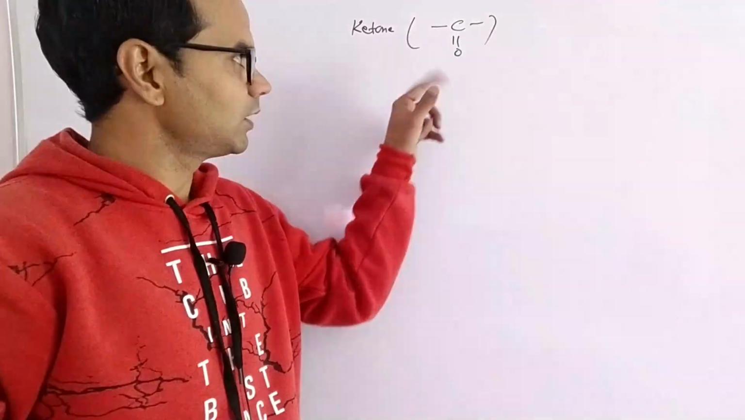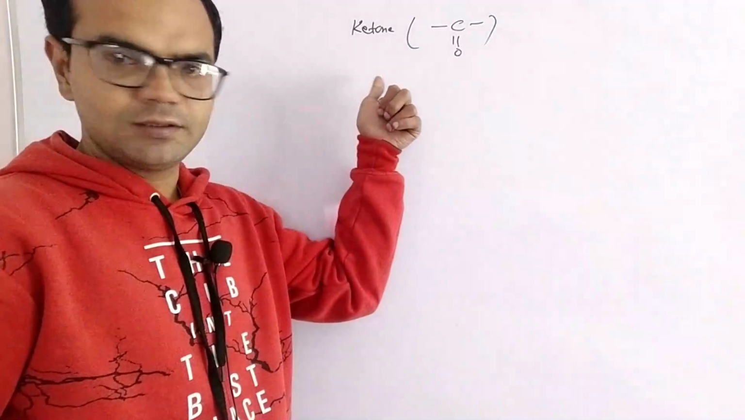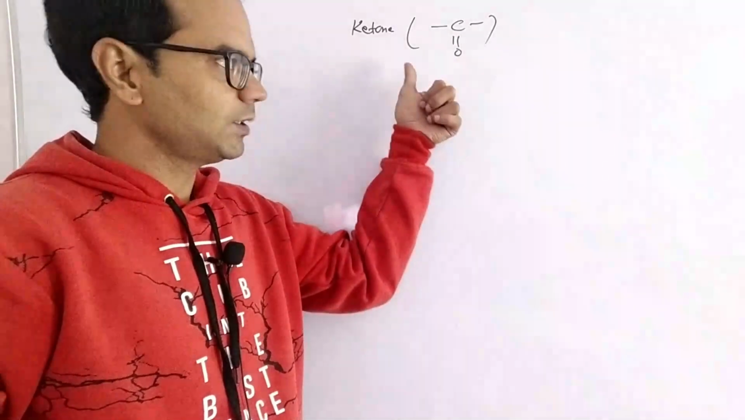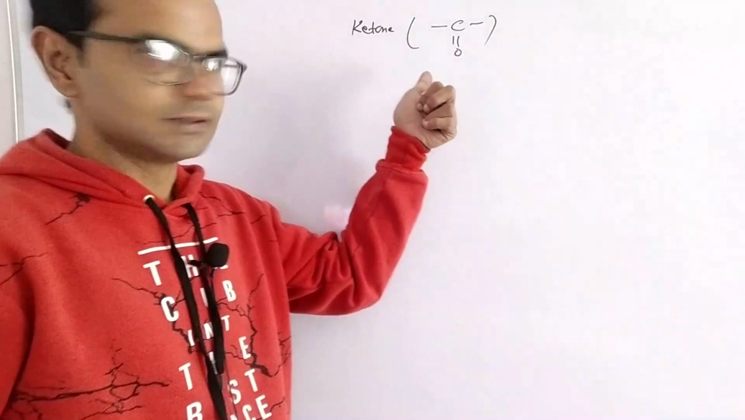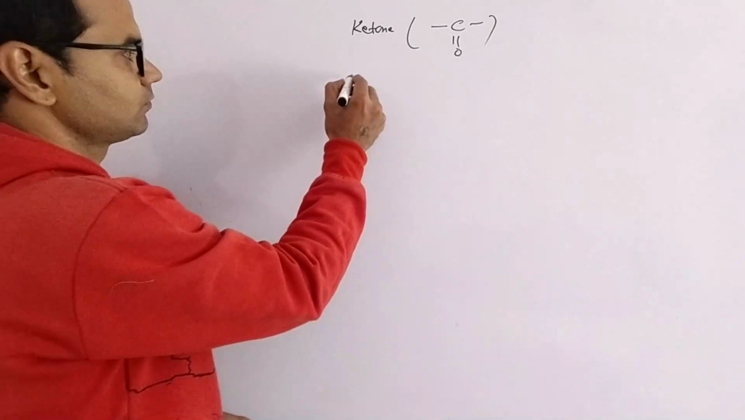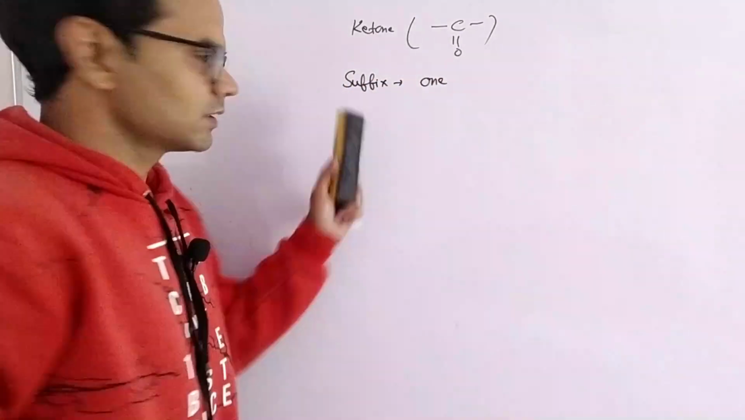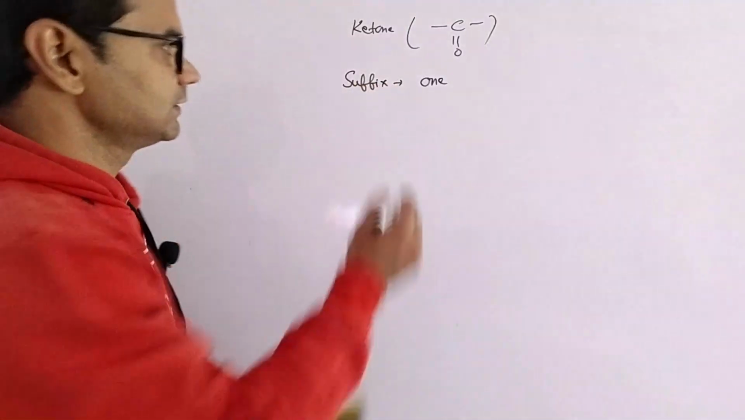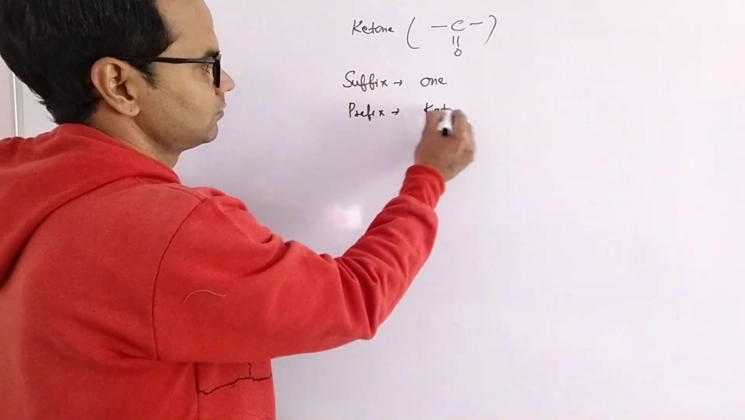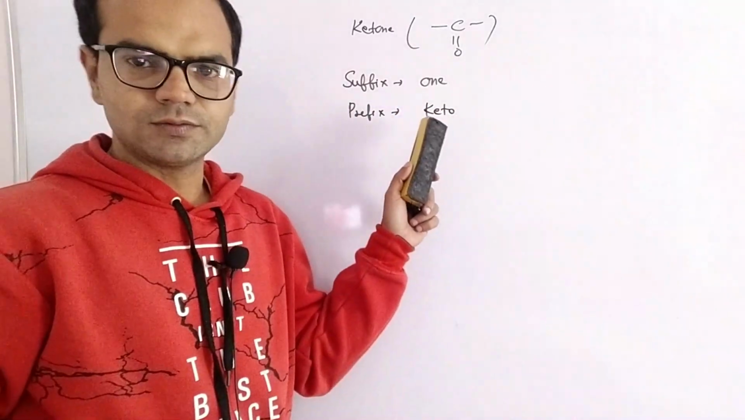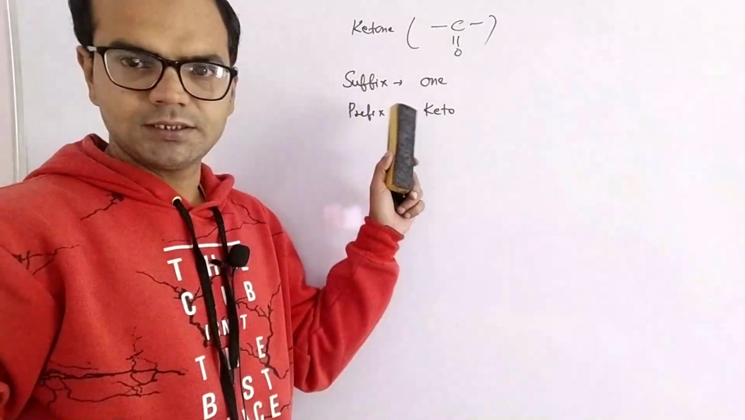The symbol is the carbonyl bond; C double bond O is called carbonyl. So a ketone will always be present in the middle of the chain. It can't be present at terminal positions due to free valency at both sides. Its suffix is -one and its prefix is keto. Make sure it is always present in the middle of the chain, it can't be present at a terminal position.